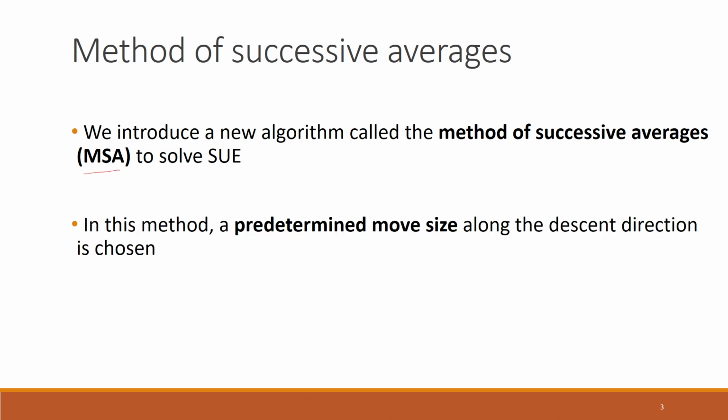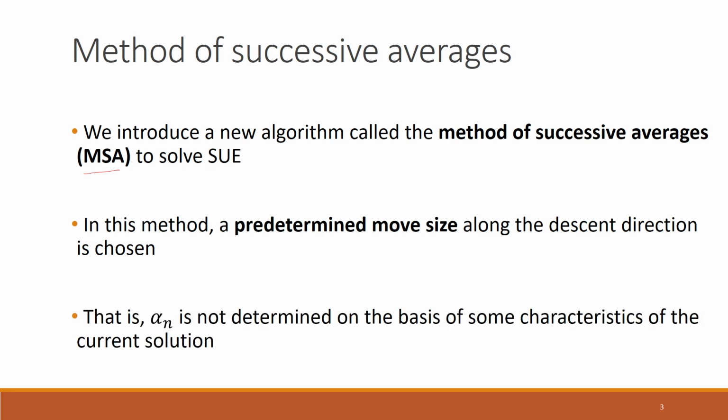The difference here is that in this method, a predetermined move size along the descent direction is chosen. What it means is that alpha n is not determined on the basis of some characteristics of the current solution.